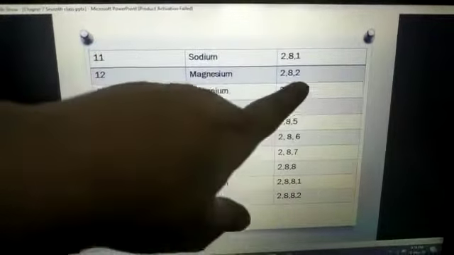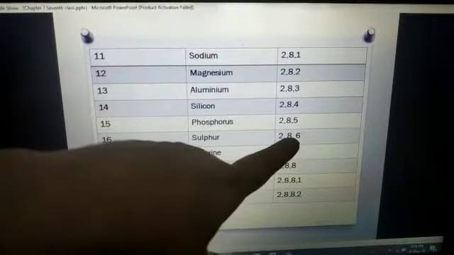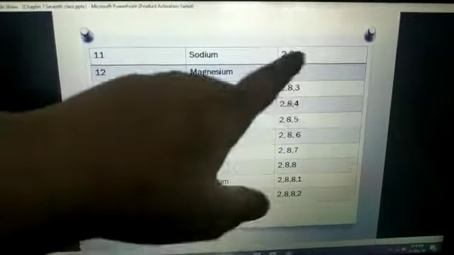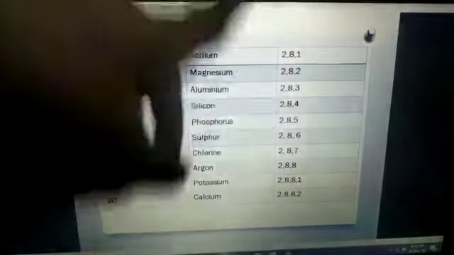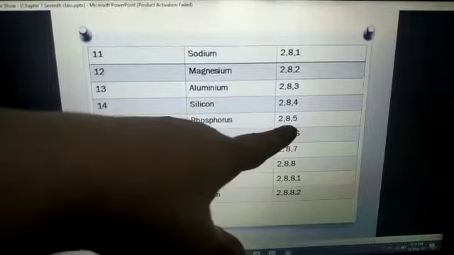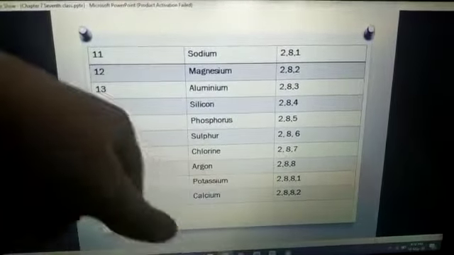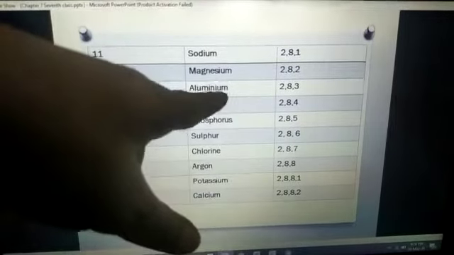If 2 electrons are to be given or taken, such elements are known as divalent, di means 2. Aluminium has 3 electrons to give or take, meaning trivalent. Okay students, this is the type of valency: monovalent, divalent and trivalent.